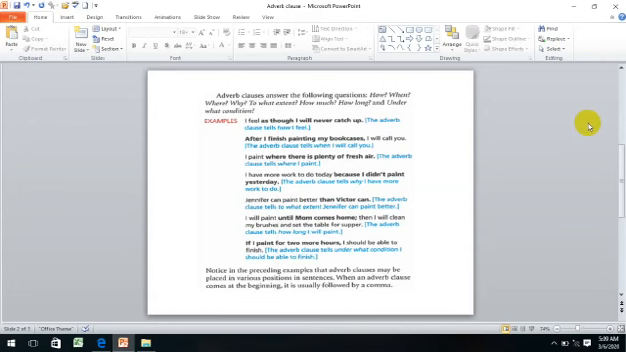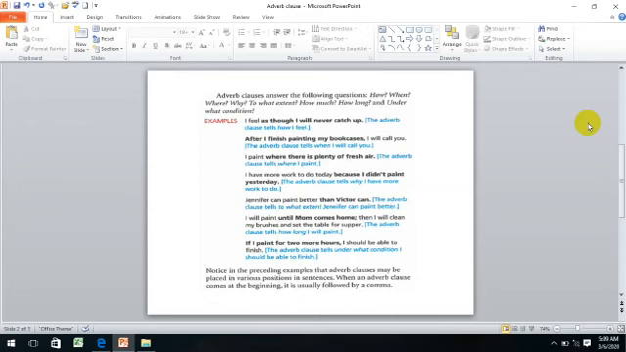Let's go to the next one. I paint where there is plenty of fresh air. So the subordinating conjunction is where. The clause is where there is plenty of fresh air. And it tells us where I paint.